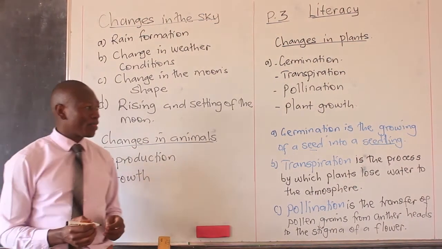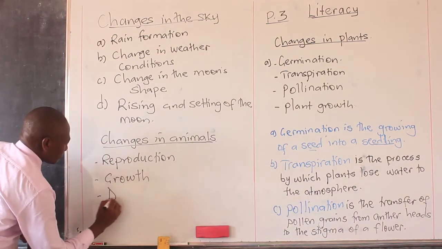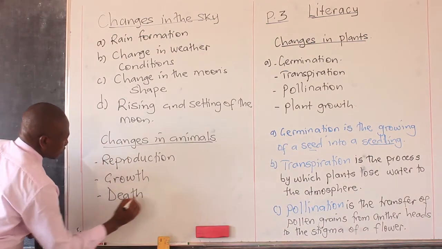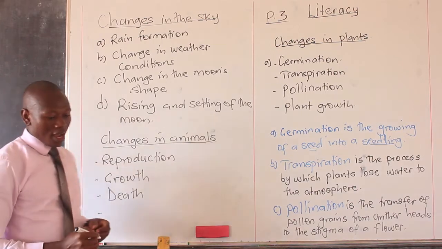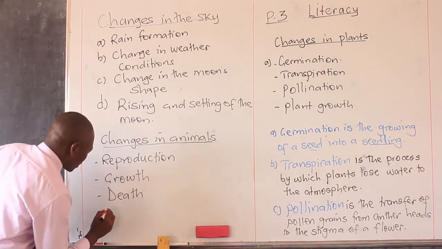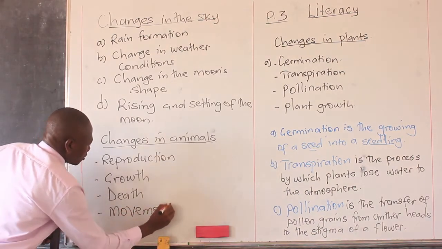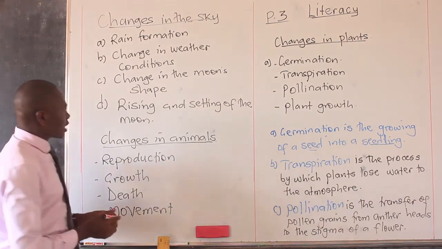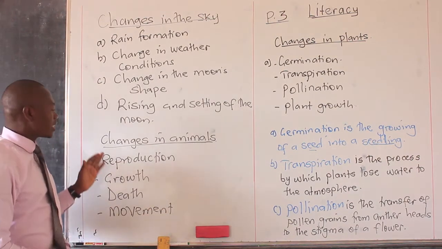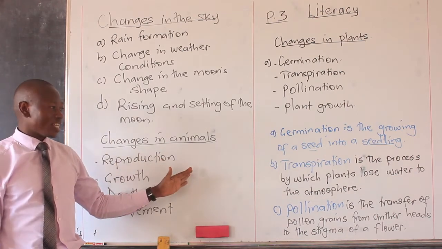Animals grow. Another change here is death. Another change here is, we can talk about movement. So these are the examples of changes that take place in animals. You have also molting.